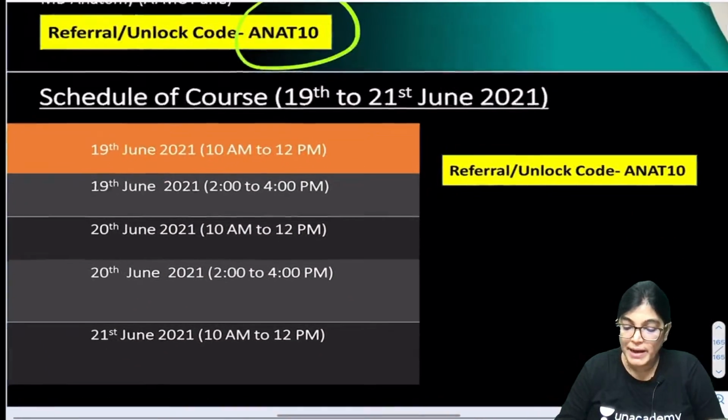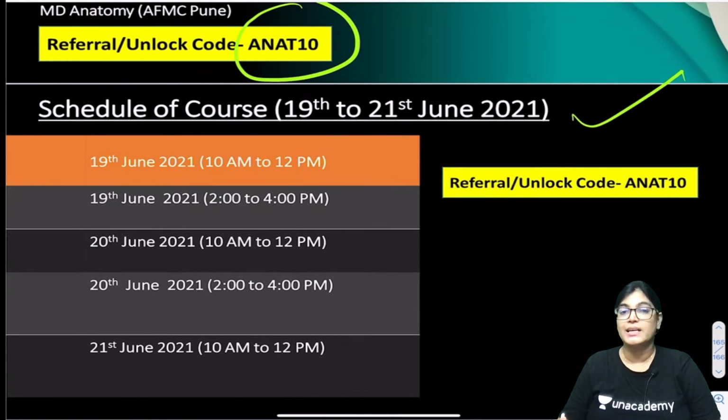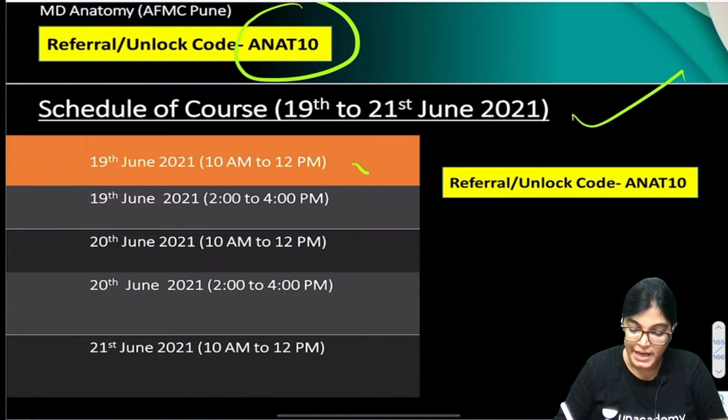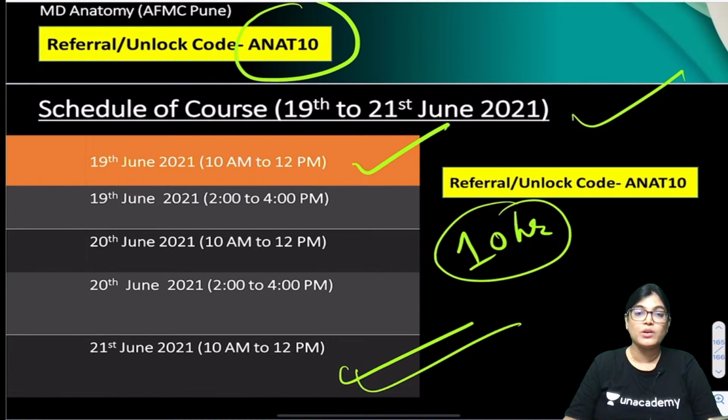The schedule of my must-know topics of NEET PG 2021 is starting from 19th and ending on 21st June. I have started the sessions from 10 AM tomorrow, and it will end on 21st June at 12 PM. There are 5 sessions. A total of 10 hours is targeted for the quick revision of important topics of NEET PG 2021. Also, I will discuss MCQs related to the topic.